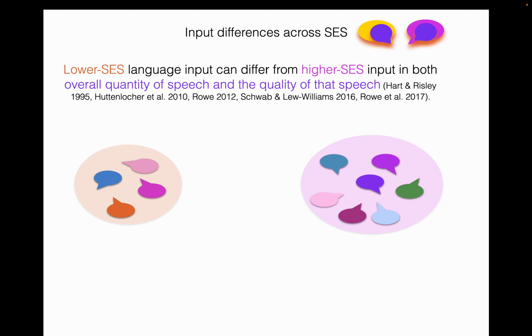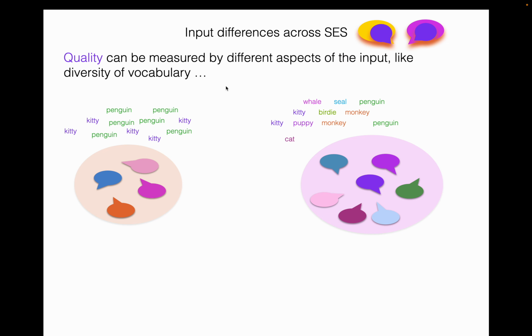So why do we think they might have dialectal differences? Well, we know actually there are input differences. Lower SES language input can differ from higher SES input in both the overall quantity of speech and the quality or the nature of that speech, right? So quality, we can talk about it in different ways, but it's usually by measuring different aspects of the input, like say the diversity of vocabulary used.